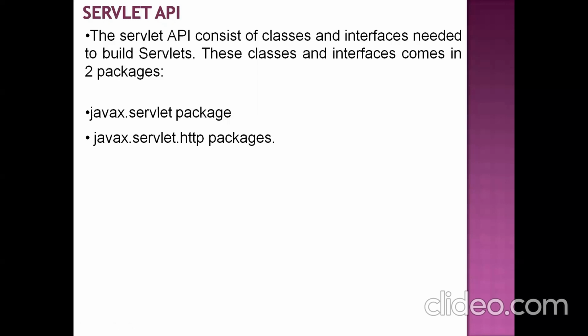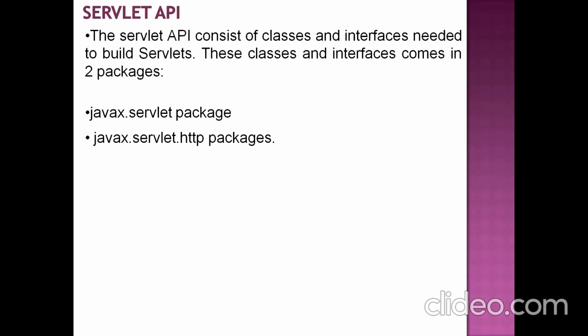The classes and interfaces available in this servlet package can handle the request coming from the browsers. If the client uses any kind of protocol, it can handle. The client can use HTTP protocol, or FTP protocol, or SMTP protocol. Whatever protocol it is, this package's classes can handle all those requests.